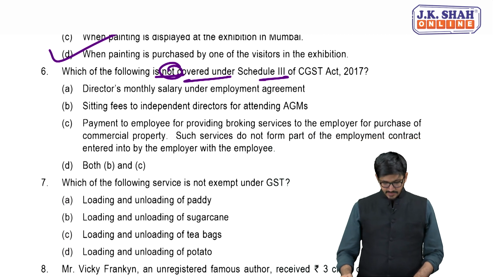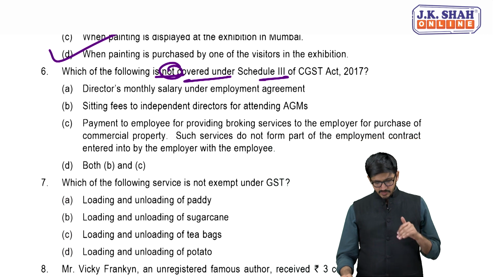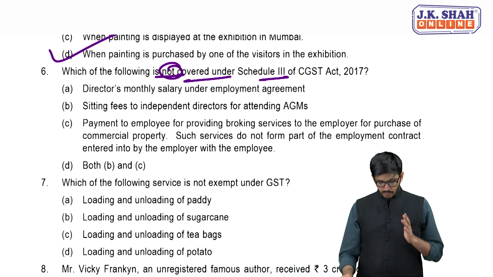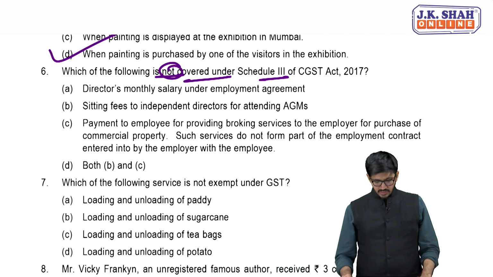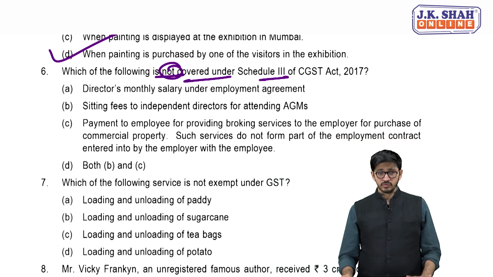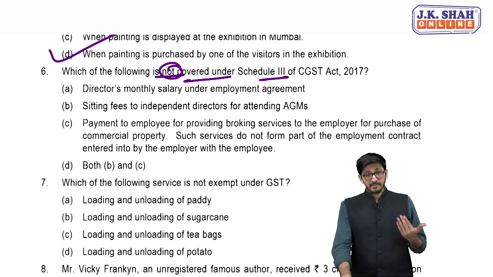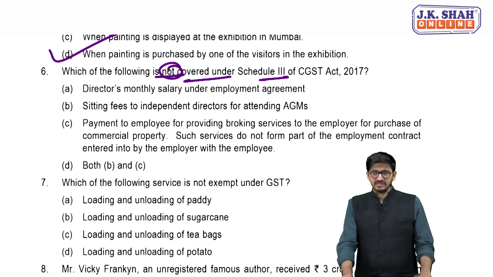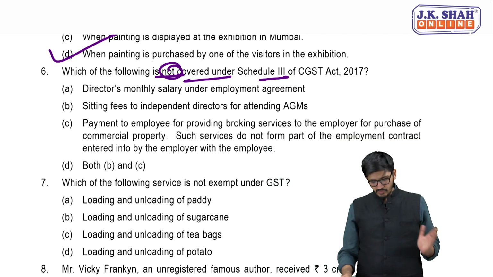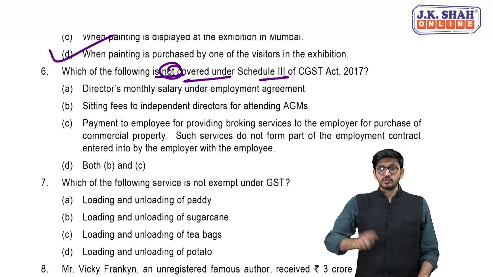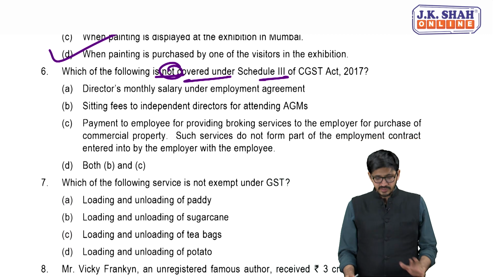So the first case is, my dear friends, director's monthly salary under an employment agreement. Here the director is an employee. You can say he must be something like an MD or a WTD, because those directors are actually employees. Whatever salary they are withdrawing is covered under section 7 subsection 2, that is Schedule 3. So no, this is not the option.